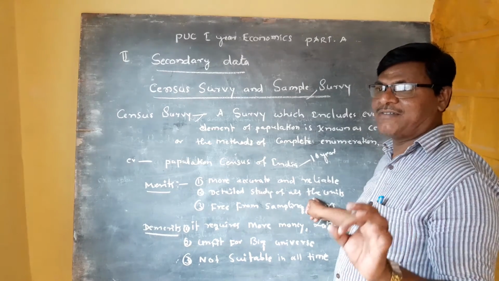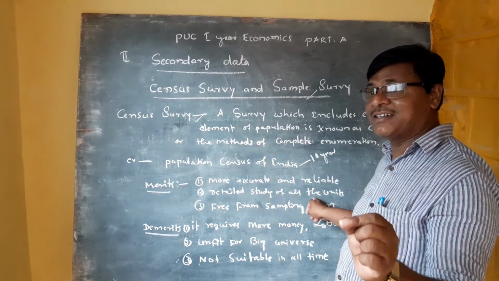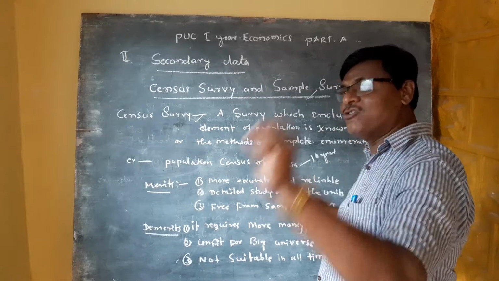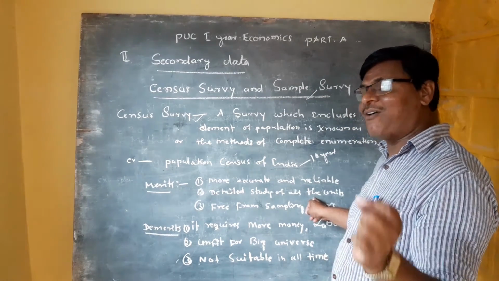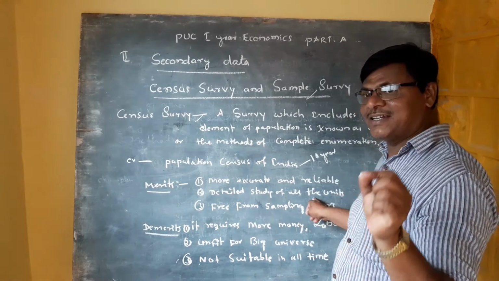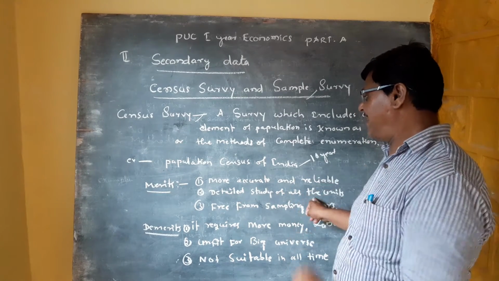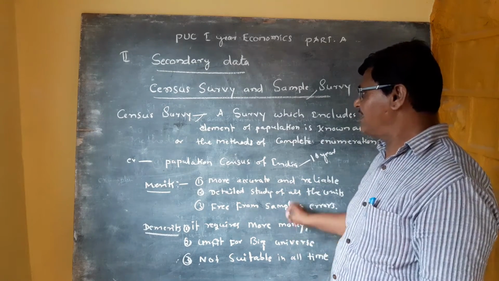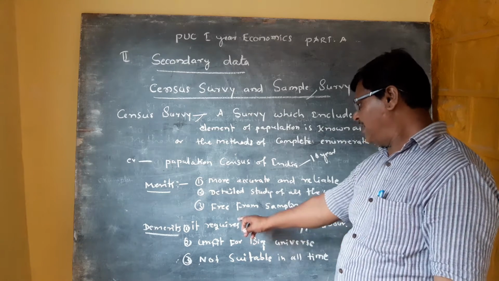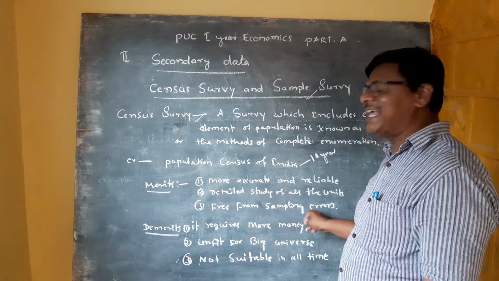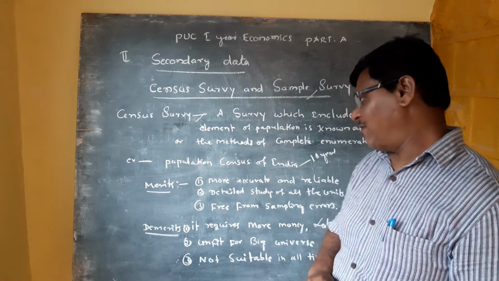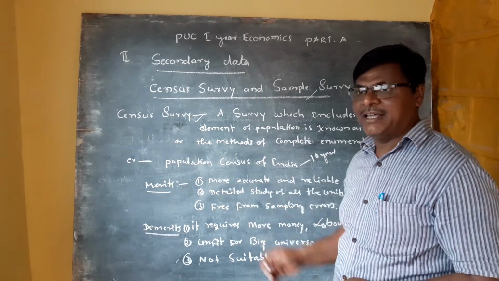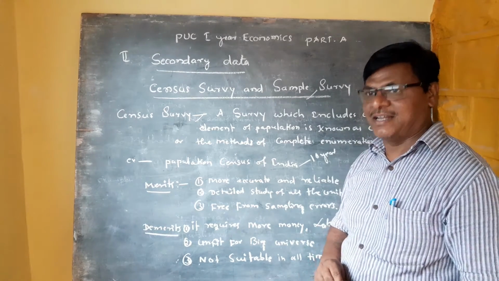The census survey studies all the units in detail. And the third merit is it is free from sampling error. These are the merits of the census survey.